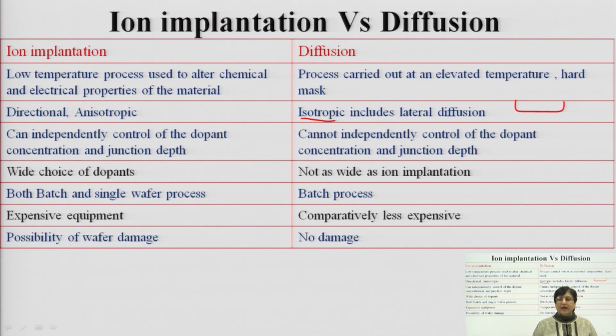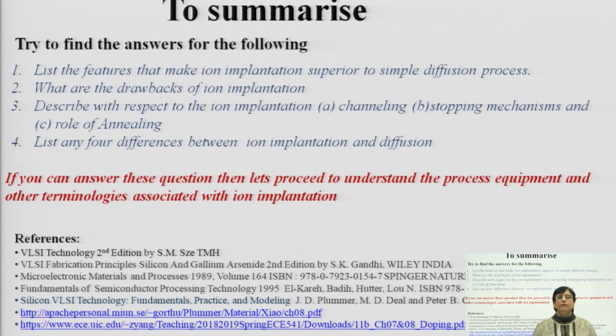Diffusion is typically a batch process. In case of ion implantation, the equipment is expensive, but if you carry out the overall cost benefit analysis, it comes out to be cost effective, taking into account the benefits. Similarly, in case of diffusion, it is very expensive. There is a possibility of wafer damage in ion implantation; such a possibility does not exist in diffusion.